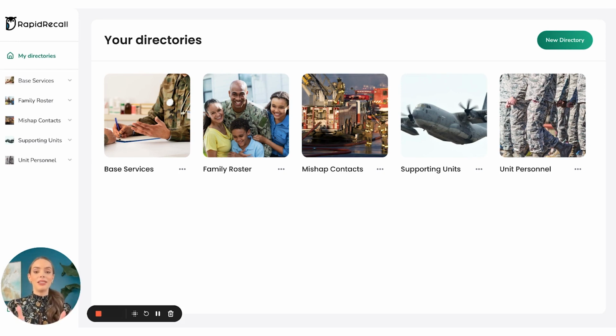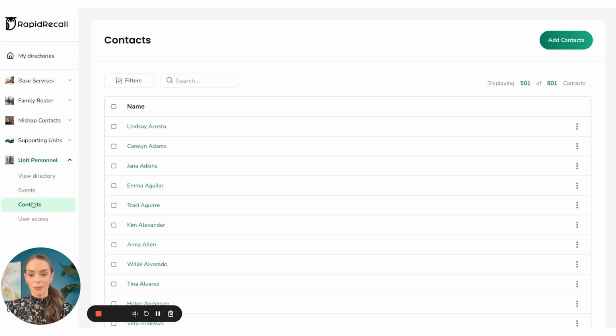So diving in a little deeper to these directories, let's just say that we wanted to reach out to some of our unit personnel. So you could click on this right here, but I'm just going to come over to the left and do this drop-down arrow, and I'm going to go to contacts. The contacts list is really cool and unique in the sense that rather than maintaining static distribution lists that can be outdated within 5 minutes if there are updates made to your organization, the great thing is that this is maintained in real time by specific attributes.